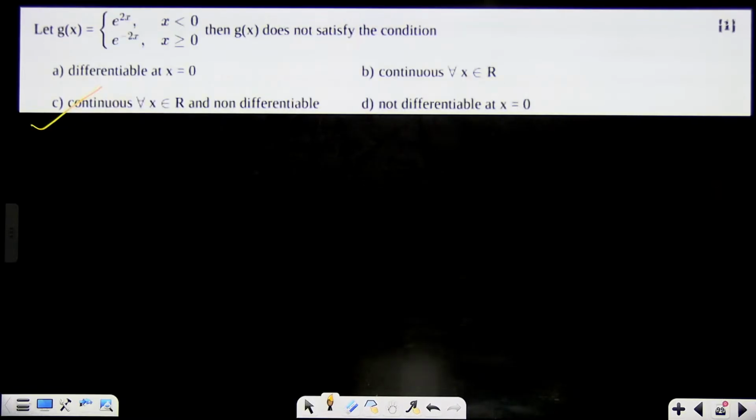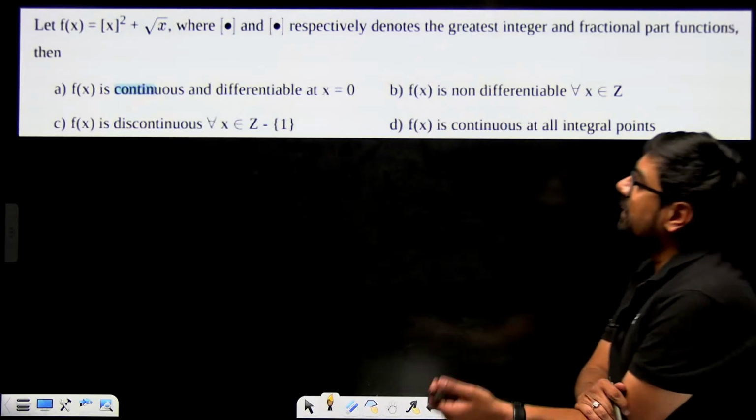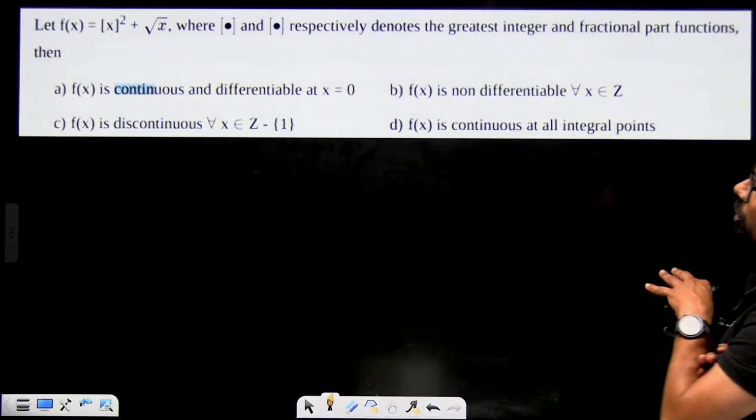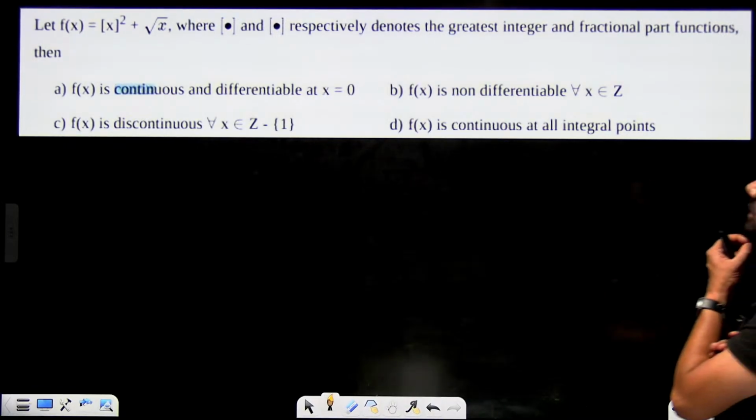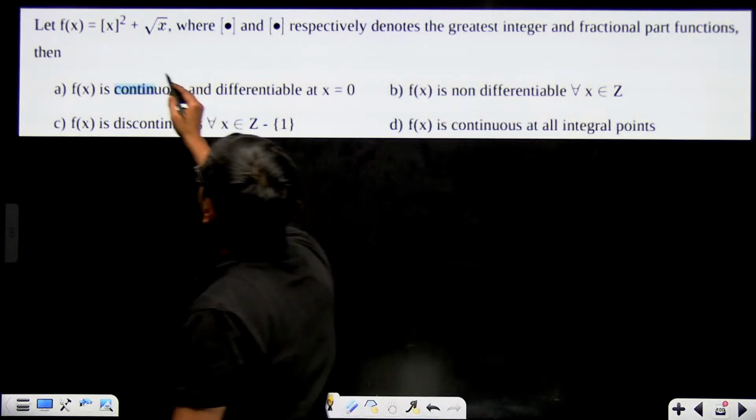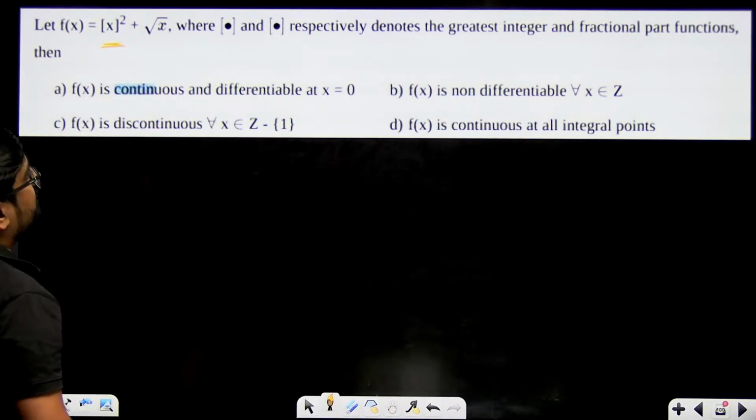All right. This function, what do you think? Is f of x continuous and differentiable or not? Greatest integer function and fractional part. This is a greatest integer function.